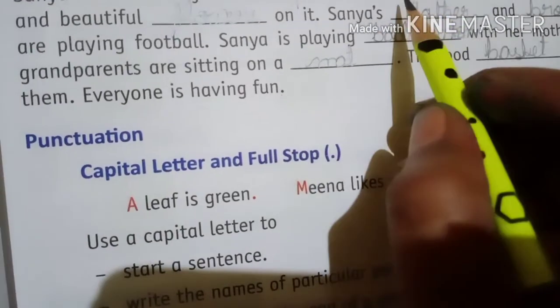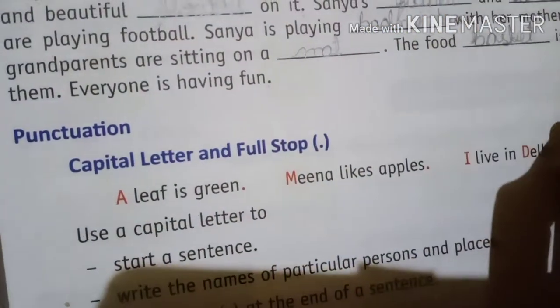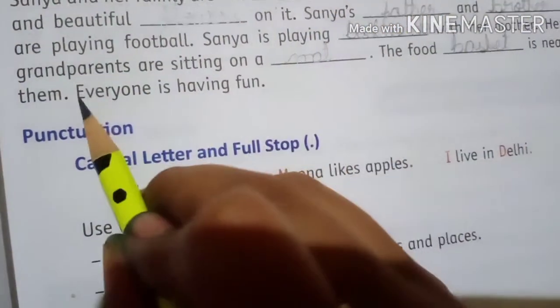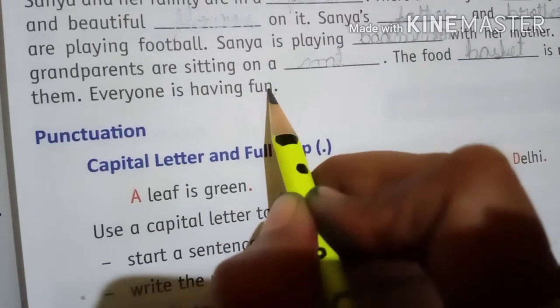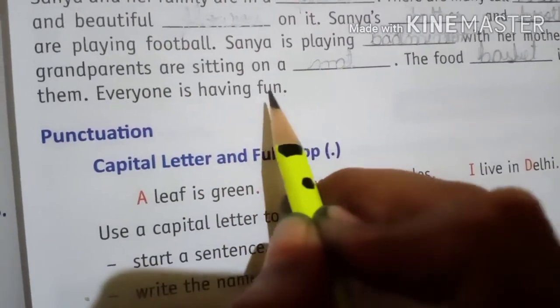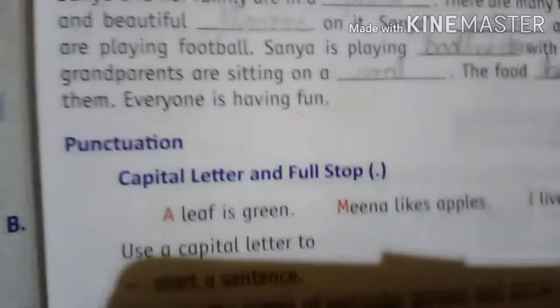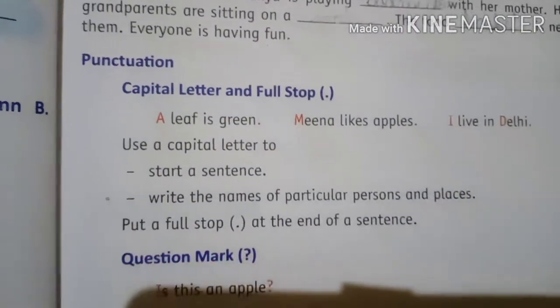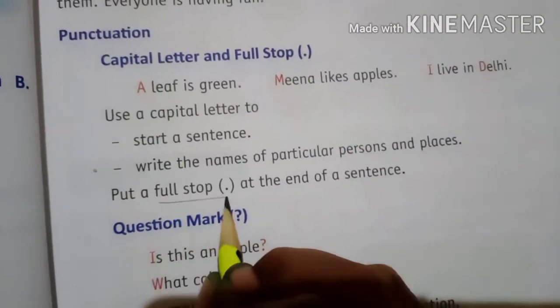See, after each full stop we start the next sentence with a capital letter. Look, after the full stop, everyone is having fun. So this sentence is completed, so we put the full stop. The full stop shows us the sentence has ended.